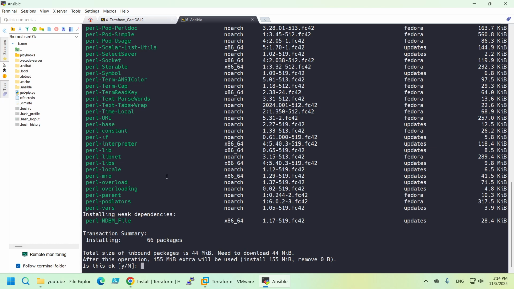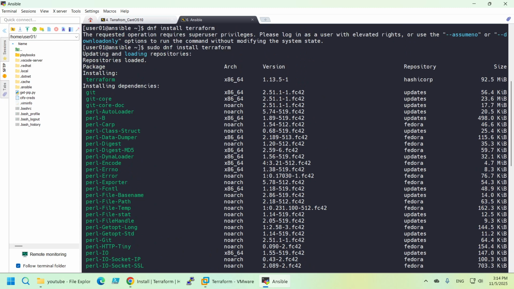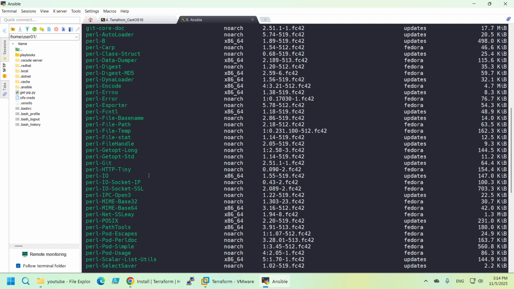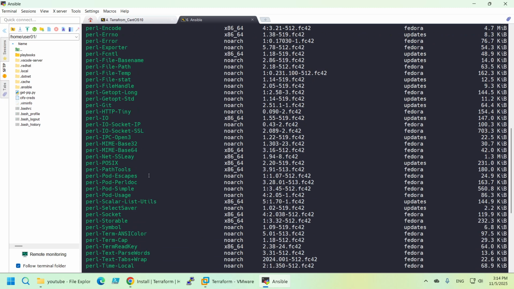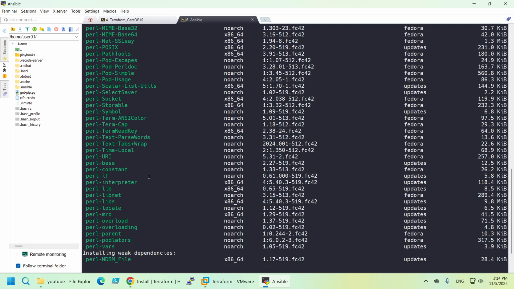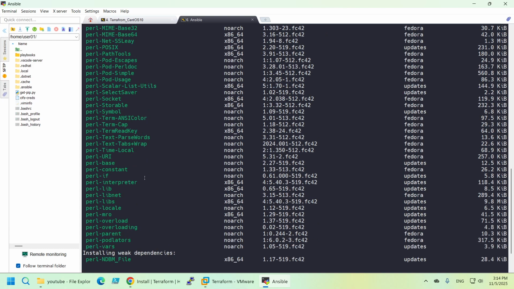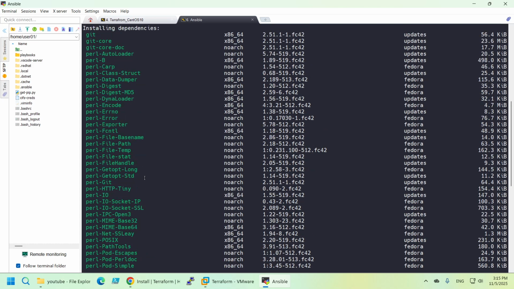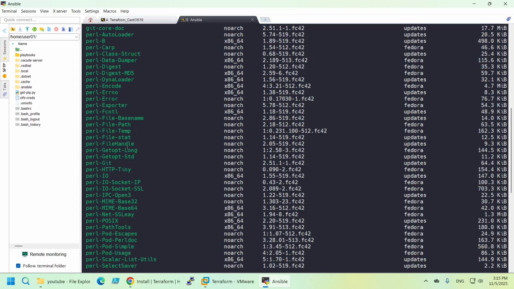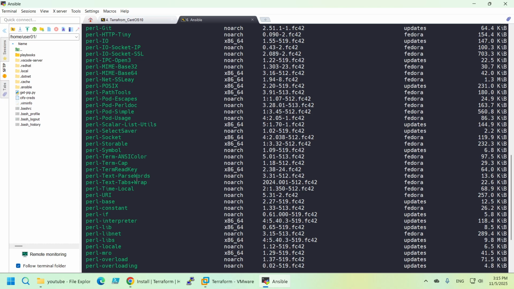Okay, and it is installing a lot of stuff. A lot. I honestly don't see Terraform here, but nevertheless.